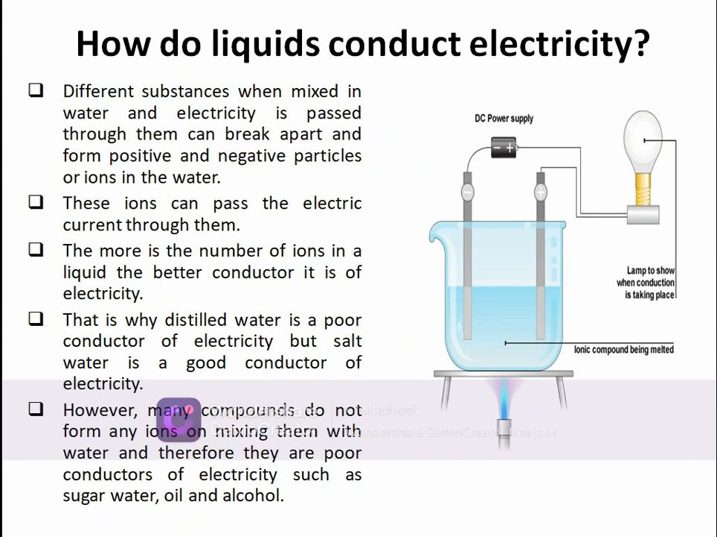Basically, electric current is passed through the liquid. The ionic compound will dissociate, break down into positively and negatively charged ions. These positively and negatively charged ions will then carry electricity through it.